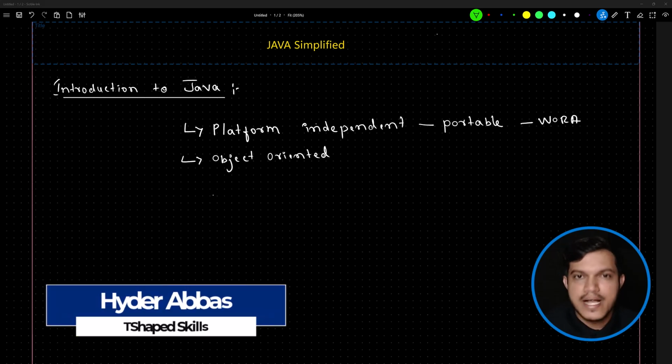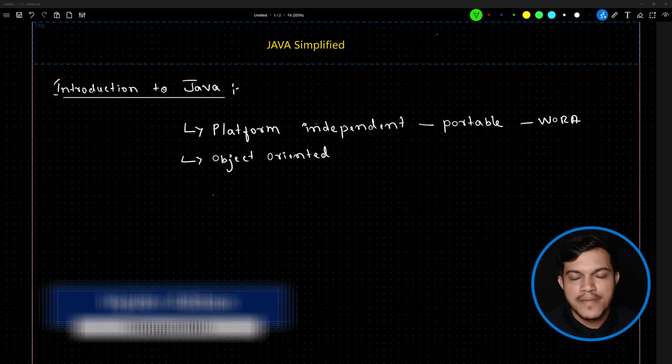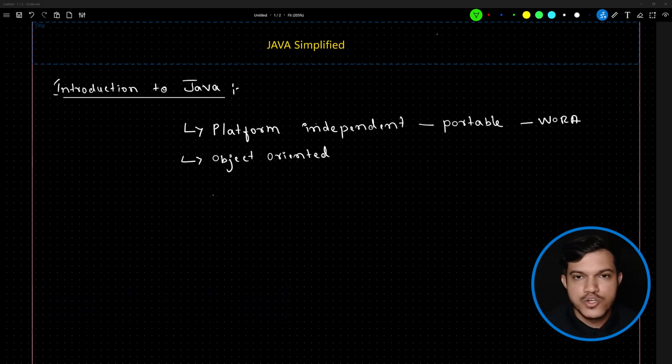Hello and welcome back. Now we have understood the fundamentals of programming. It's time to get into the doors of Java. When it comes to Java, it is rich in features and it has so many features. It is a multi-threaded programming language.